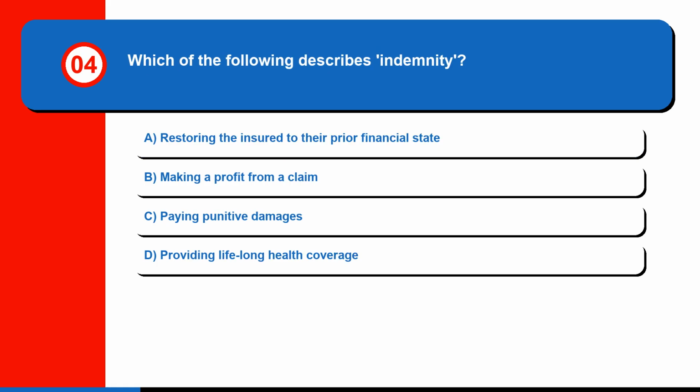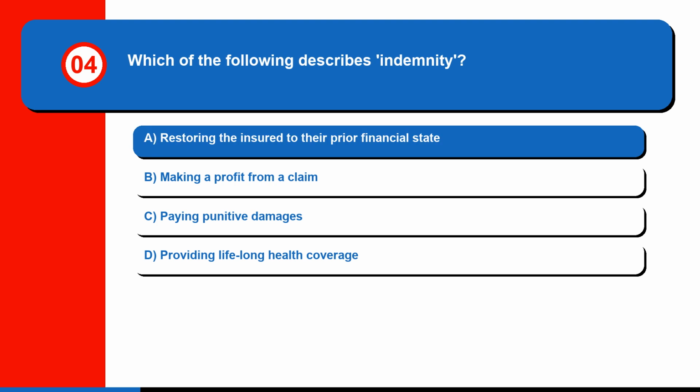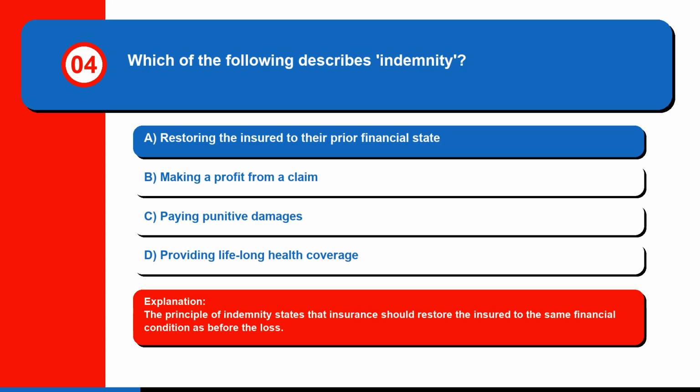Question 4. Which of the following describes indemnity? A. Restoring the insured to their prior financial state. B. Making a profit from a claim. C. Paying punitive damages. Or D. Providing lifelong health coverage. The correct answer is A. Restoring the insured to their prior financial state. The principle of indemnity states that insurance should restore the insured to the same financial condition as before the loss.